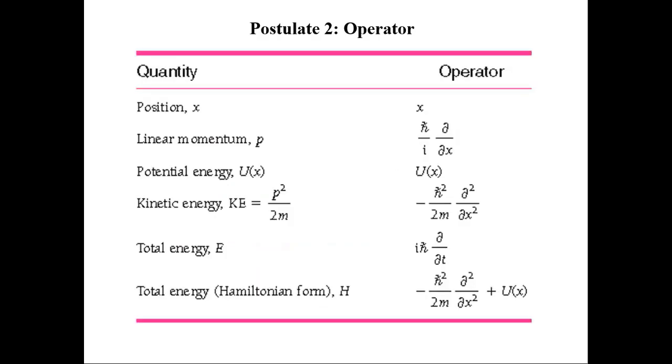These are a few more operators: for the position operator, we put only x in quantum mechanics; this is the linear momentum operator, or p; this is the potential energy operator, kinetic energy operator, total energy operator, and Hamiltonian operator.